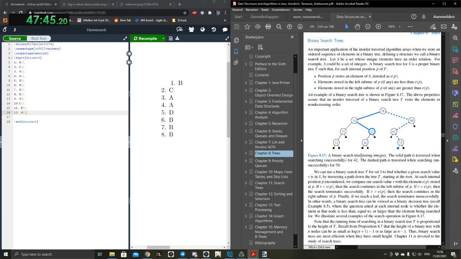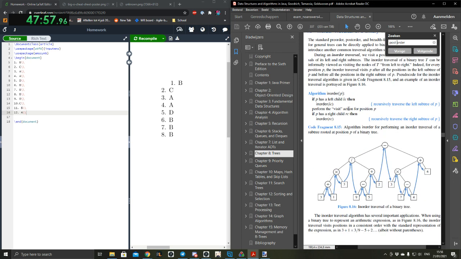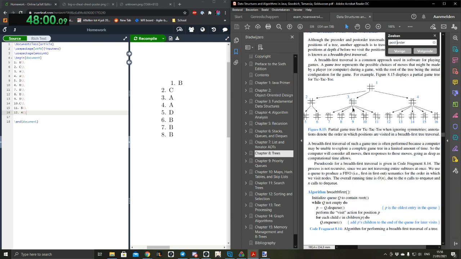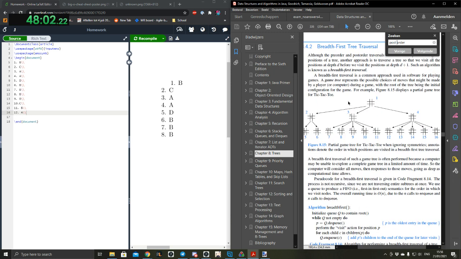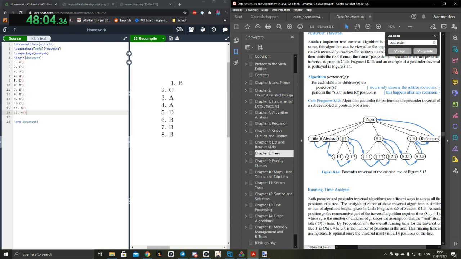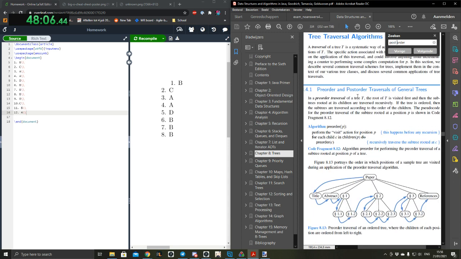Just do Control F for post order. The thing with Adobe, looking for stuff in a PDF file, doesn't really work that well. Okay, so let's see. This is in order. This is breadth first. This is post order. Behind this, yeah. Then it should be there. Yeah. Okay. So this is pre-order.